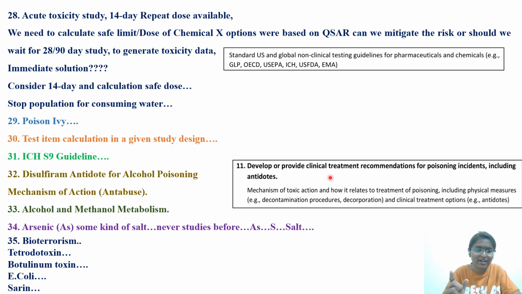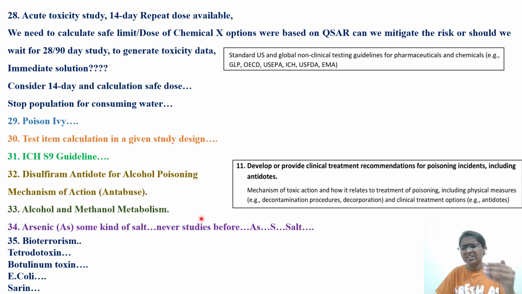The next question they have asked is about arsenic, some kind of salt. So metal related questions they'll ask. I have given the classification of the metals very deeply, minor metals and major toxic metals. Arsenic comes under major toxic metals. Some kind of arsenic salt they have given, and they try to frame the question with respect to read-across. If so and so arsenic salt is there, how will you do some kind of risk assessment? The question was like that.